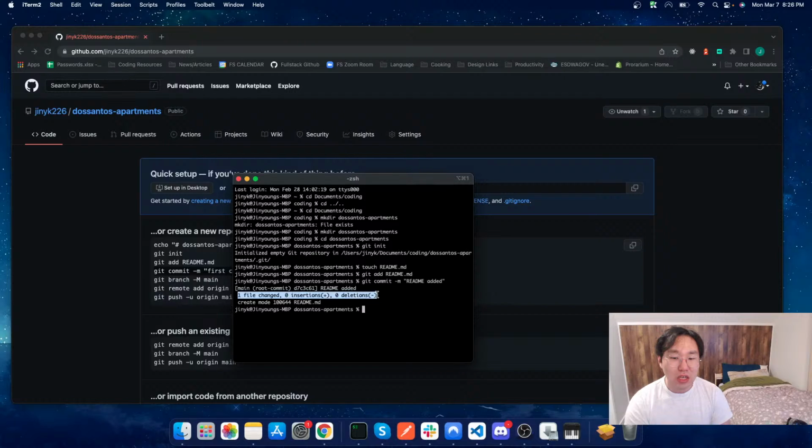So now if I press enter here, we're going to see that README has been added and one file has changed, but there have been no insertions or deletions. That means there are no actual lines of code that have been changed. All we've added is a file, but not necessarily any lines inside of that file. So our README is now created.